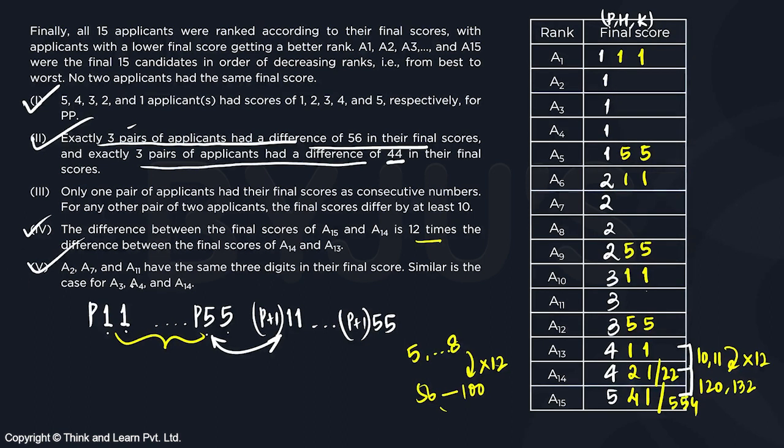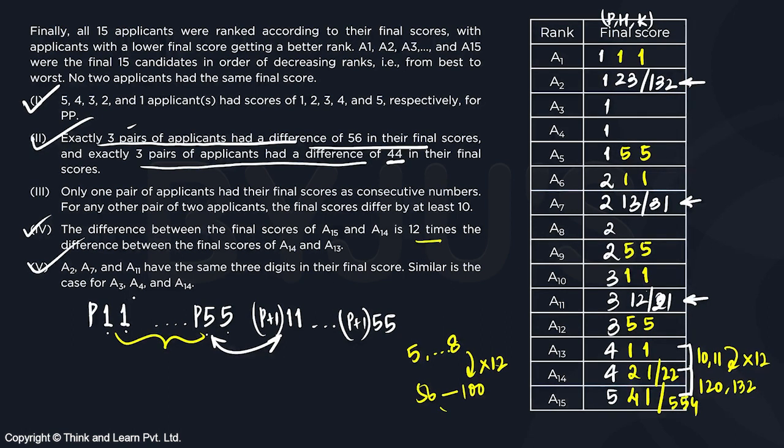A2, A7 and A11 are made up of the same 3 digits. Well, we see 1, 2 and 3. So that means they are made up of the same 3 digits. It can be 123 or 132. This could be 213 or 231. This could be 312 or 321.